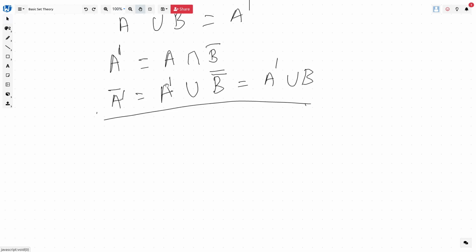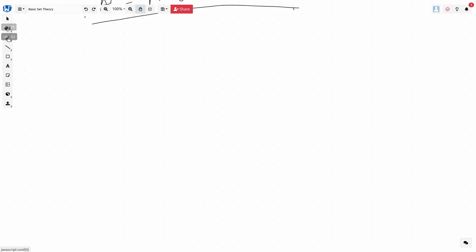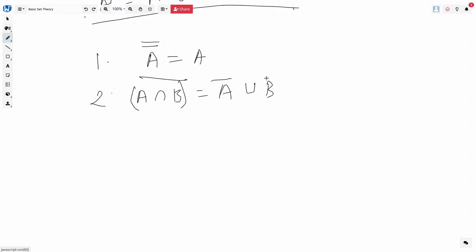Now, I'll just write the basic thumb rules once again, as we have done in logic. So what are these basic rules which we have used earlier? A complement complement is always A. Second, A intersection B complement is A complement union B complement.